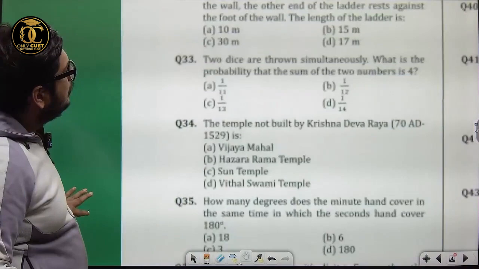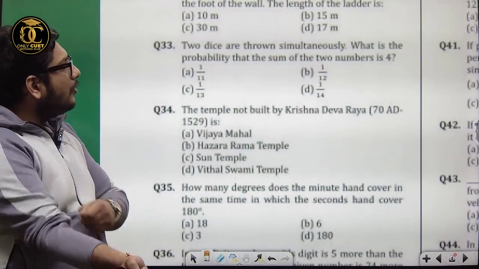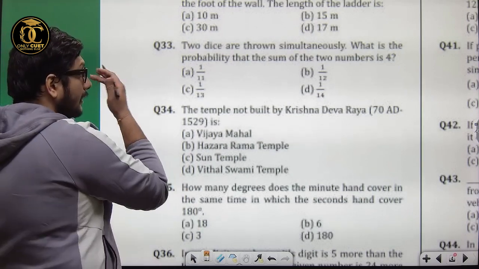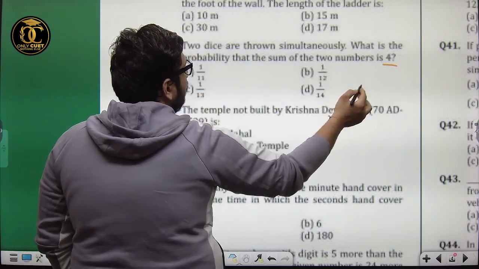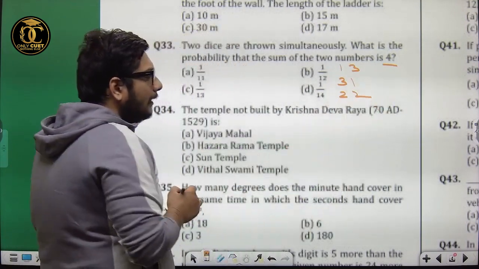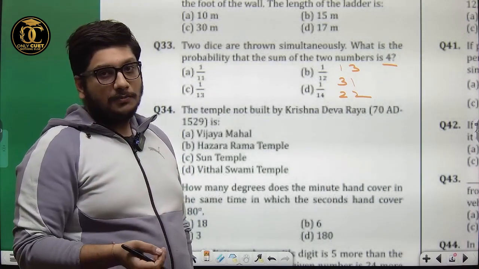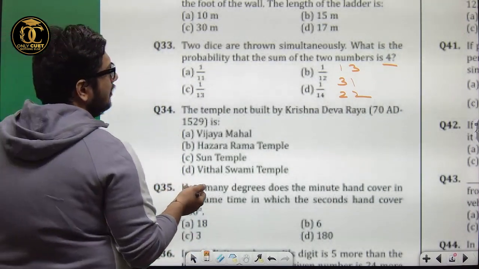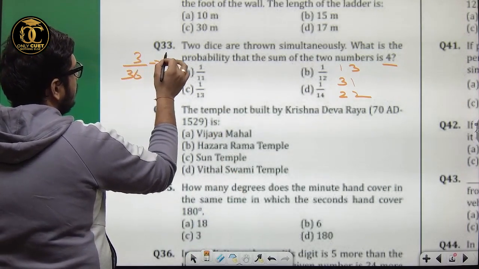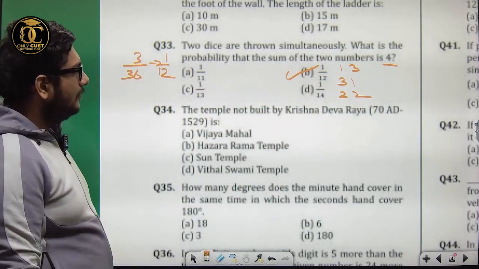2 dice are thrown simultaneously. What is the probability that the sum of the two numbers is 4? Sum is 4. So when can the sum be 4? Either 1 and 3, 3 and 1, and 2 and 2. Is there any other possibility? 4 and 0 is not an option because dice don't have a 0. So 3 are in our favor out of 36 options. That is 1 upon 12.